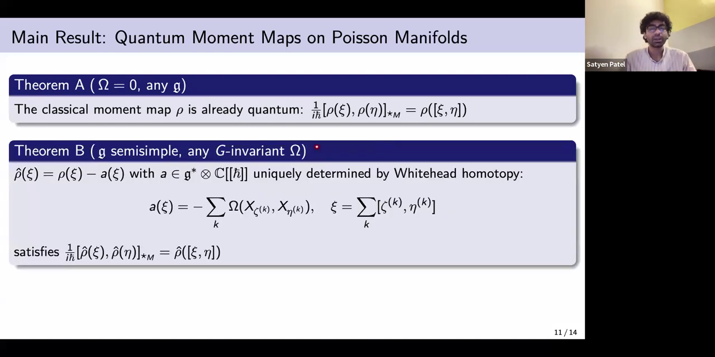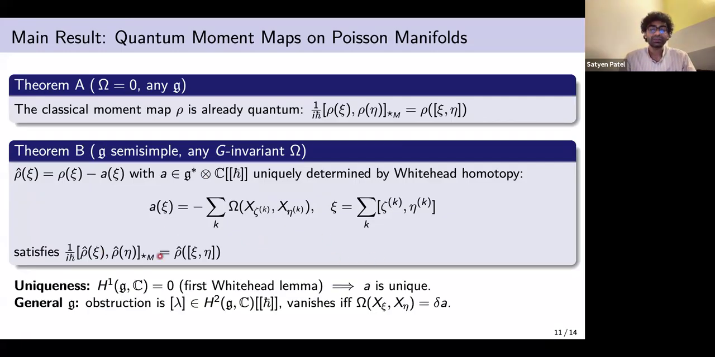If omega is not 0, then if G is semi-simple, and obviously we need a G-invariant omega, then we can shift the classical moment map by a constant term, A, which we can explicitly compute. And after shifting, this shifted moment map now satisfies the quantum moment map condition. This A is unique because of the Whitehead lemma, that both H1 and H2 of a semi-simple Lie algebra are 0.